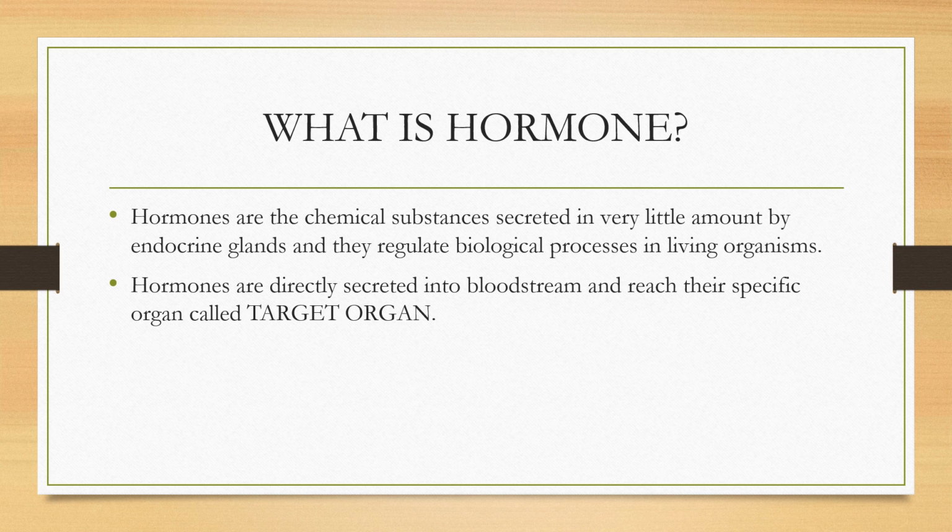Hormones are the chemical substances secreted in very little amount by endocrine glands, and they regulate the biological processes in living organisms. Hormones are directly secreted into bloodstream and reach their specific organs, and those specific organs are called target organs.